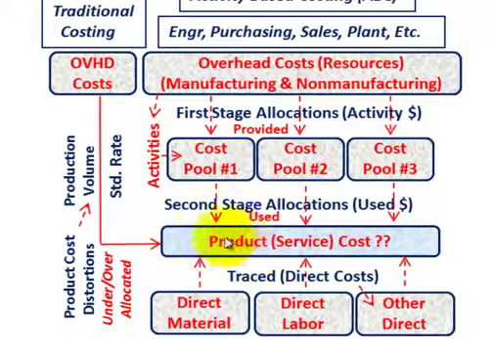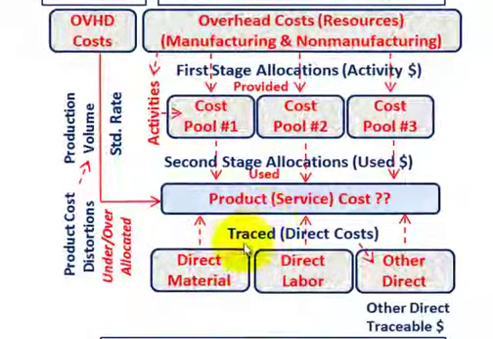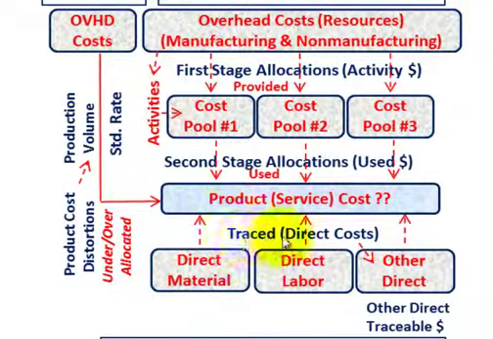Okay, so ABC should give us a better overhead allocation cost here for your different product or your service. And then the other thing is, of course, the direct cost. Again, those are traceable direct costs that go into our products. Direct material is pretty easy to trace, same for both traditional costing and activity-based costing, and same for direct labor. We can trace that directly into the product or our service.